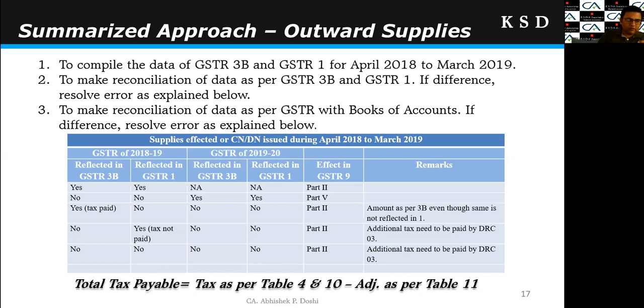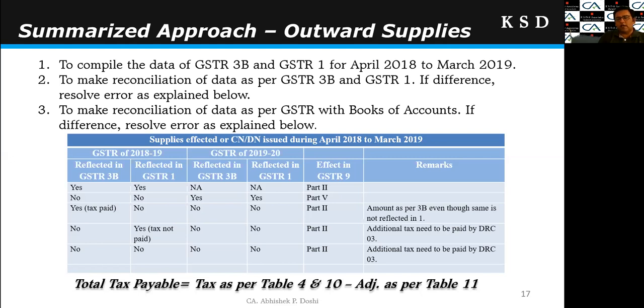Say for example, one invoice of 1 lakh, I have discharged the liability in 3B, but that 1 lakh invoice has not been reflected in GSTR 1, and I have not corrected the same in 1920 also. So here the tax has been discharged, so it will be part of part 2 only, in table 4 or 5 of the GSTR 9. And I have discharged the tax properly, so I am not supposed to discharge any additional tax liability.